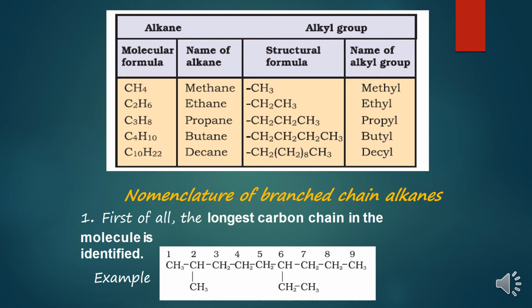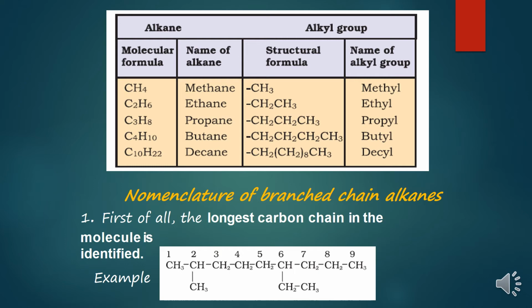If I count from here 1, 2, 3, 4, 5, 6, 7, 8, I cannot consider the shorter chain, because I am already getting one main chain which has 9 carbon atoms. So the longest carbon chain of the molecule will be treated as the parent chain.